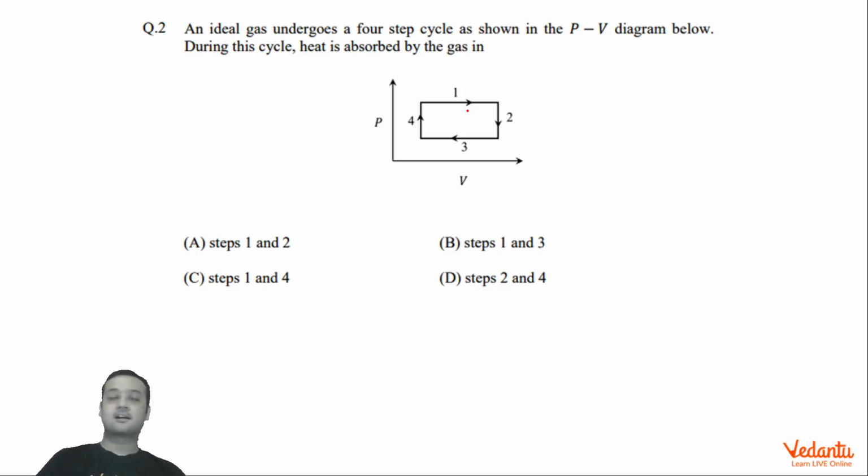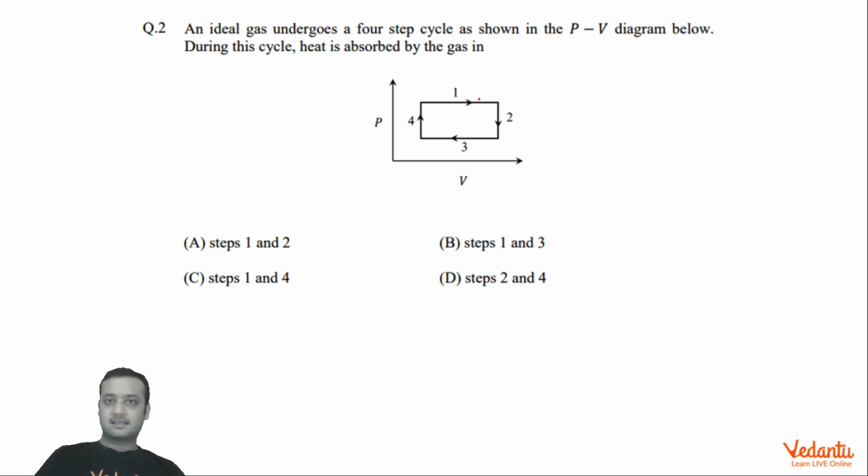By the way, this was a single choice correct question. That means if you got this right, you get +3. If you get this wrong, you get -1. But as I said, hardly there would be anyone, a sincere candidate, who would have gotten this question wrong, right? So let's see what's happening over here.